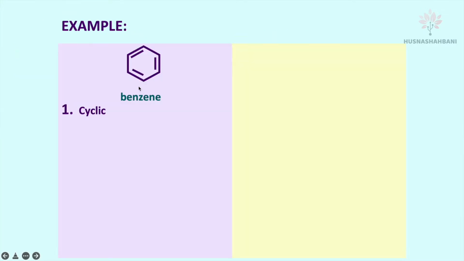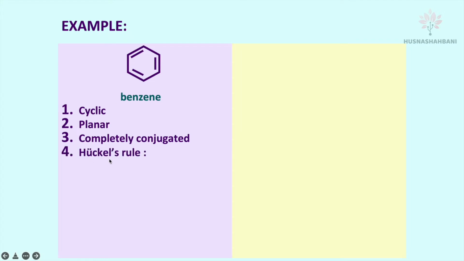an integer. This benzene ring is cyclic, all carbons are in a cycle; planar, all the atoms are on a plane; completely conjugated, the double bond alternates with single bond, and then double bond, single bond, double bond, single bond, that is completely conjugated. Finally, the Huckel's rule, 4n plus 2 equals 6 pi electrons.